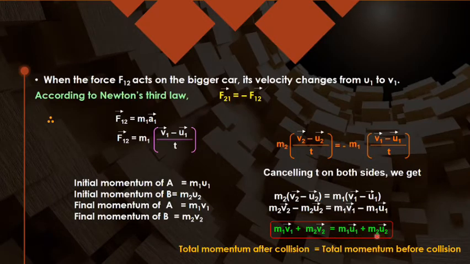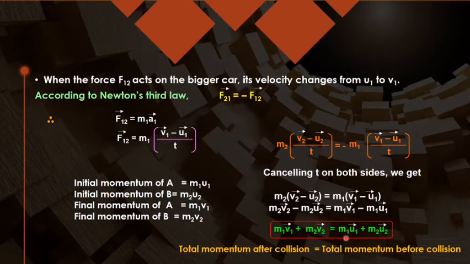Of course m1 u1 is the initial momentum for the first body, m2 u2 is the initial momentum for the second body. Similarly, m1 v1 is the final momentum of the first body and m2 v2 is the final momentum of the second body. So you can say that final momentum is equal to initial momentum, or you can say total momentum after the collision is equal to total momentum before the collision.